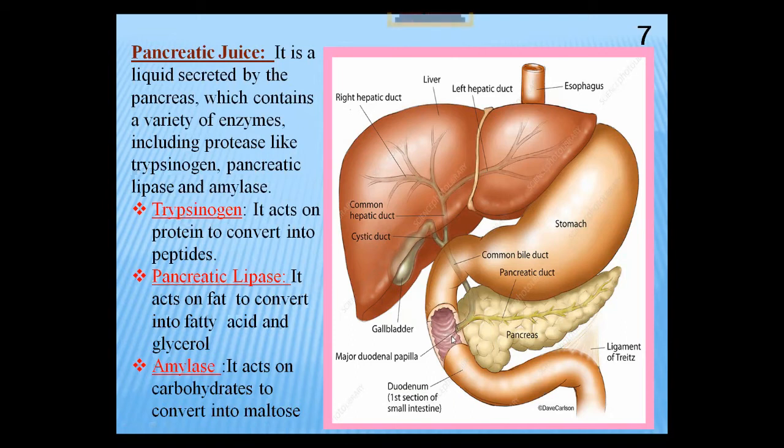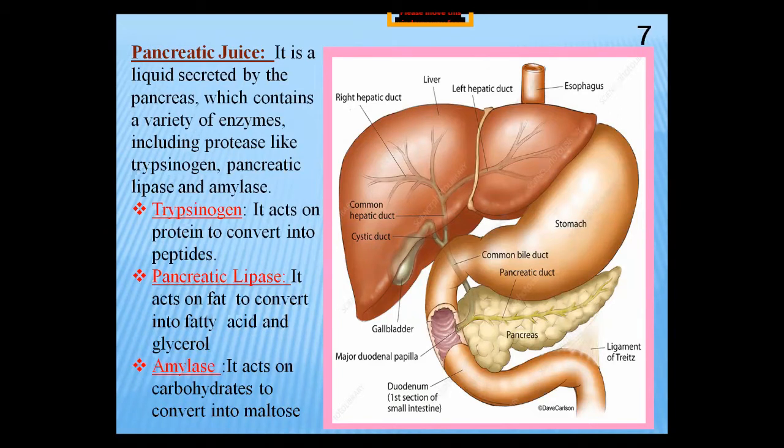What is the action of trypsinogen? Trypsinogen acts on the protein portion. Again I'm telling you, chyme contains fat, protein, carbohydrate and nucleic acid. These four compounds are polymers, complex compounds present in the chyme.